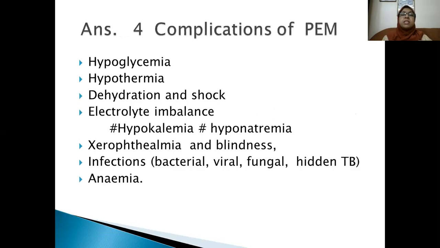What are the complications? Hypoglycemia, hypothermia, dehydration and shock, electrolyte imbalance, that is hypokalemia, hyponatremia, xerophthalmia and blindness, and infections like bacterial, viral, fungal infection. The baby may have hidden tuberculosis, anemia. These are all the complications of protein energy malnutrition. You can have them in marasmus as well as in kwashiorkor.